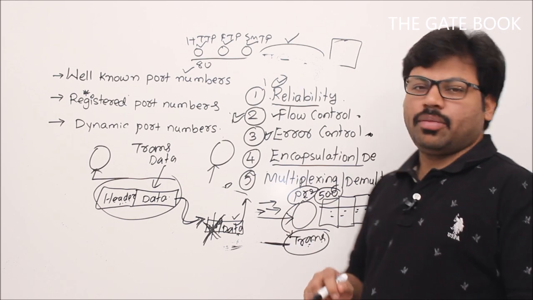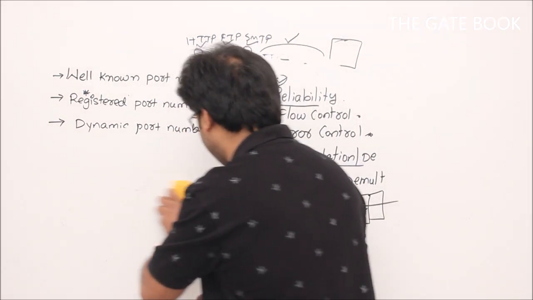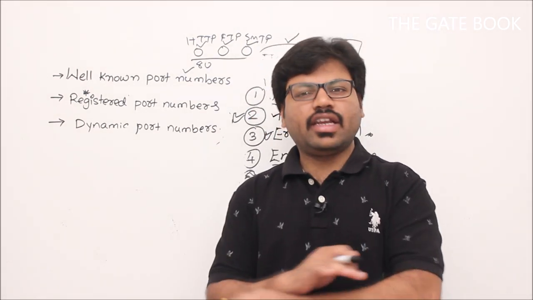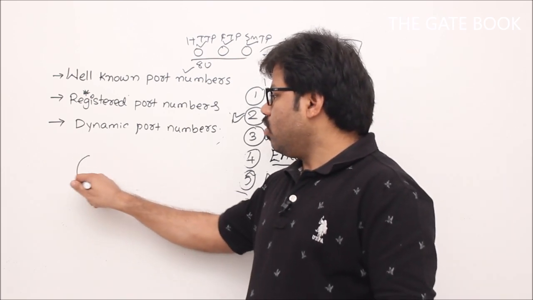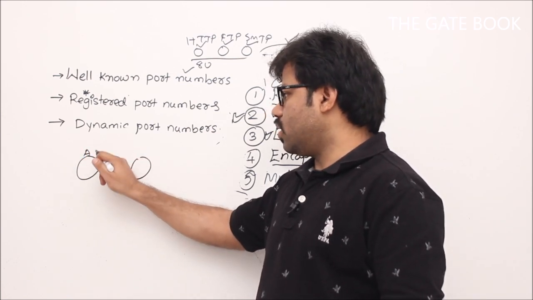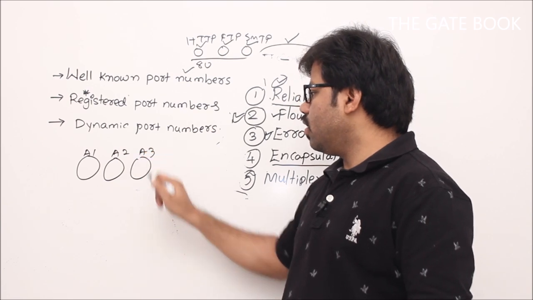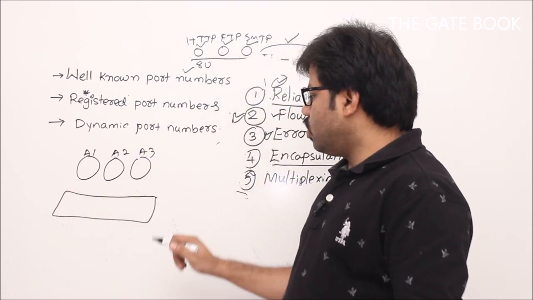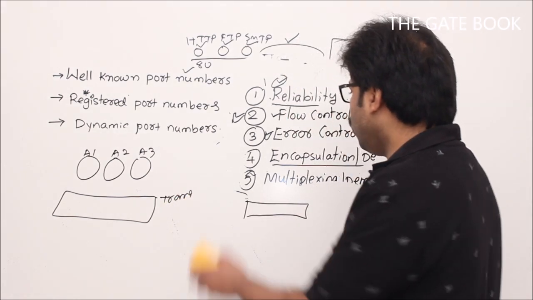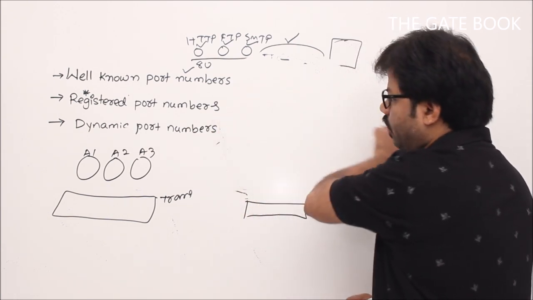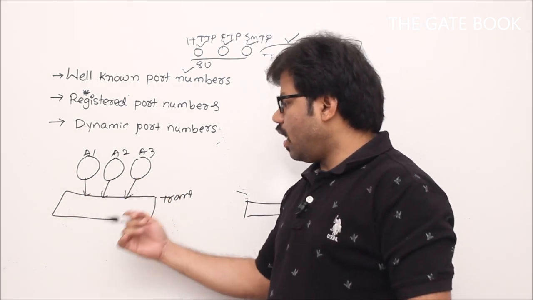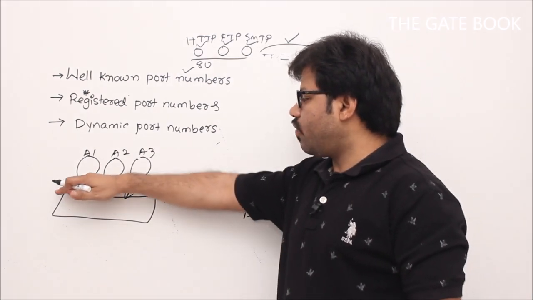Now multiplexing and demultiplexing. What is multiplexing and demultiplexing? We will see. This is not only the story of the Internet's transport layer, it is the story of any network's transport layer generally. You have multiple applications at the application layer, otherwise processes. Let's say you have three processes A1, A2, A3 and you have one transport layer. This transport layer is going to send the data to the destination's transport layer, correct? So two things we should take care of. One is how application 1, application 2, application 3 are going to be isolated, otherwise abstracted, from the communication.